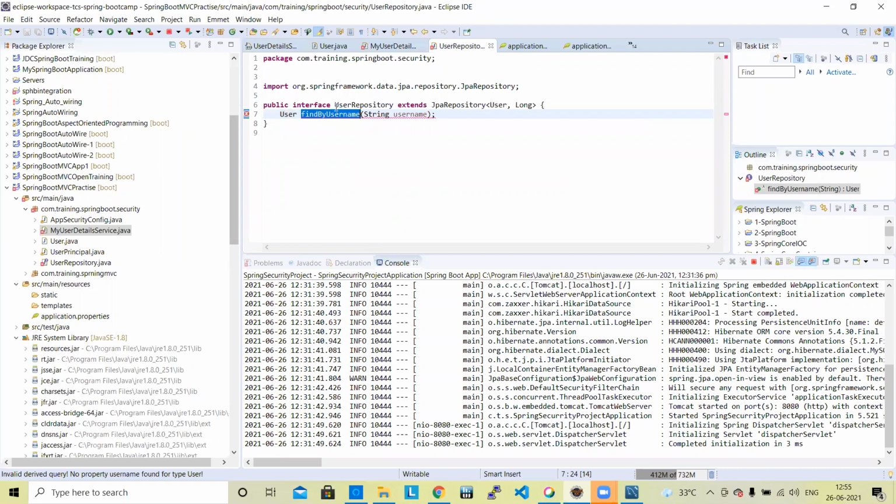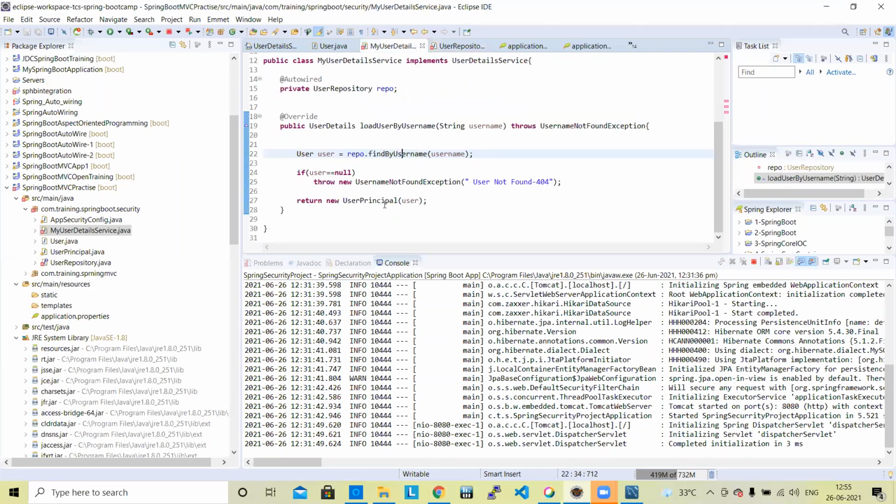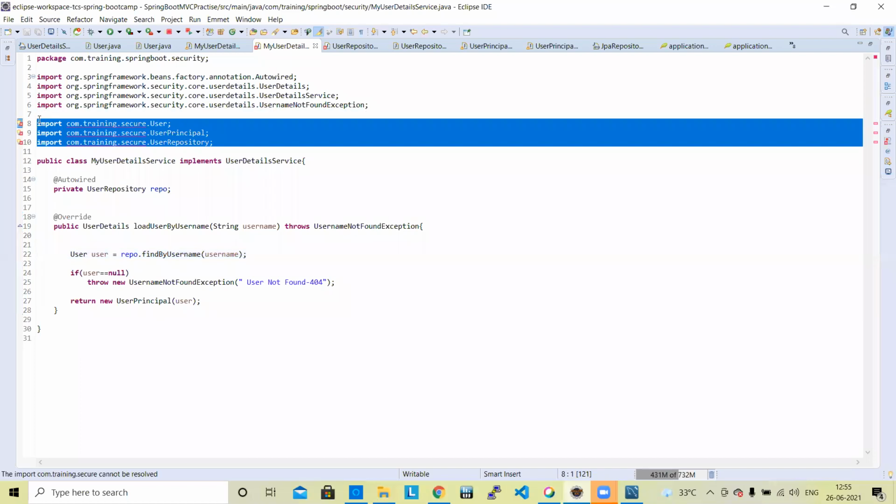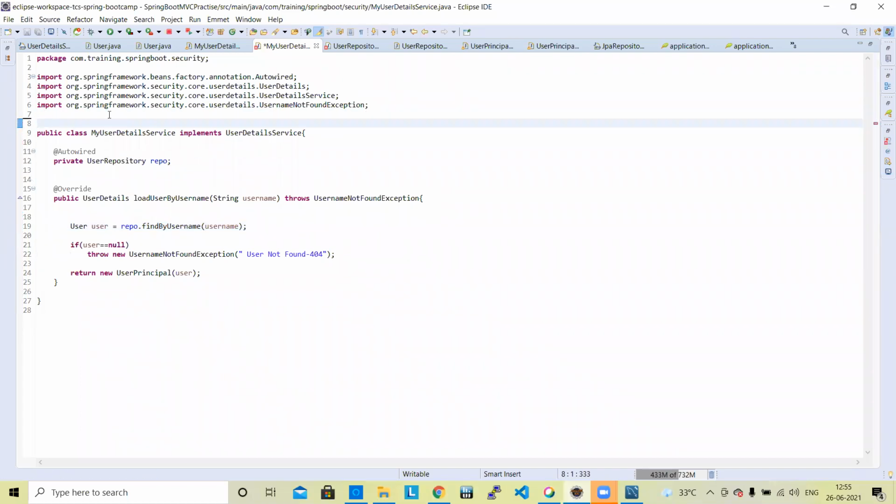Here is only one error. We need to check why it is not working. Username not equal null. Actually, in user detail service, we have used user principal. We implement user detail service and use the repository class.